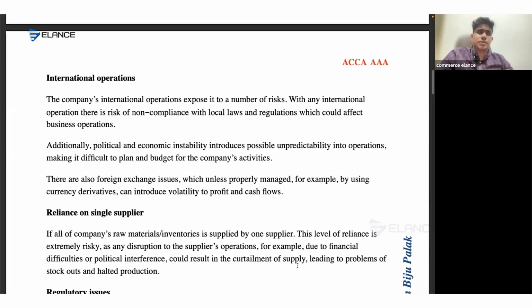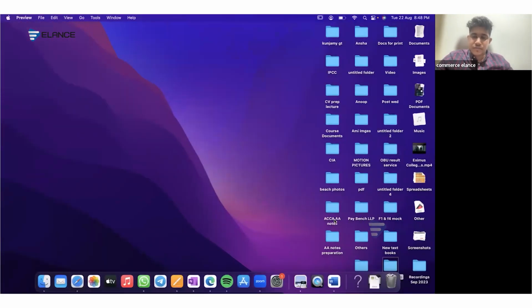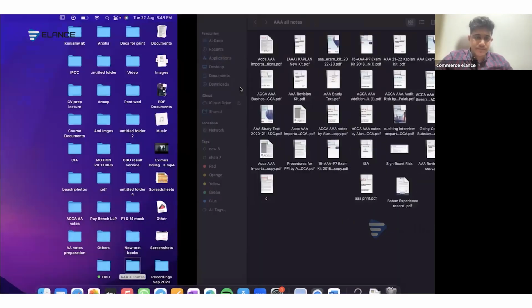So consider that if it is mentioned in the scenario that the company is having an international operation, or if it's a multinational company, we can explain multiple risks. First thing, there can be chances that the company might not be complying with the law and regulation, which might invite penalty and fine for the company.